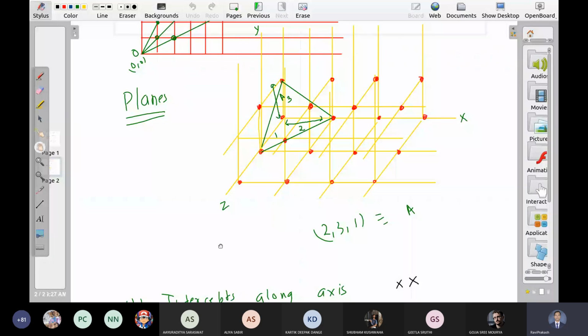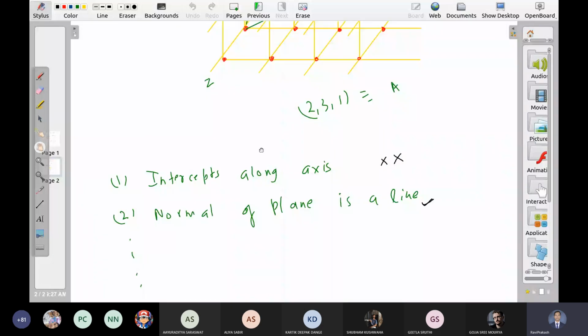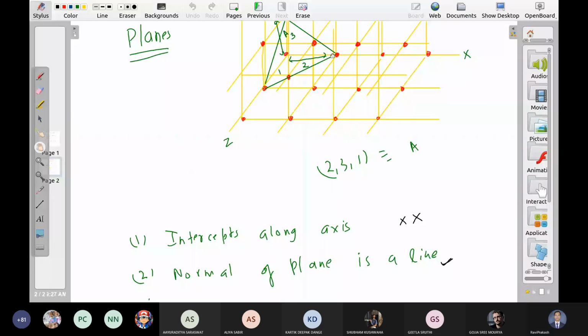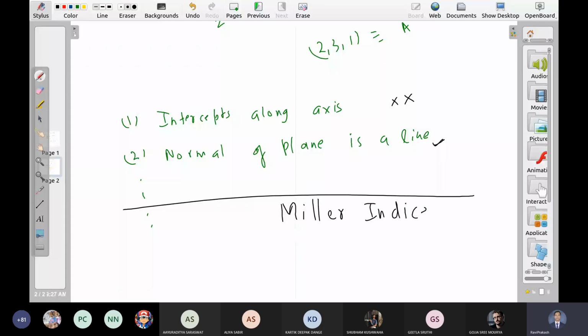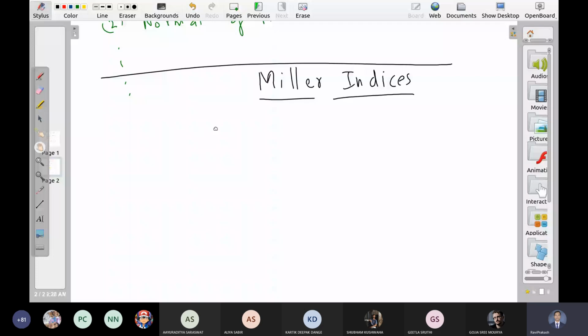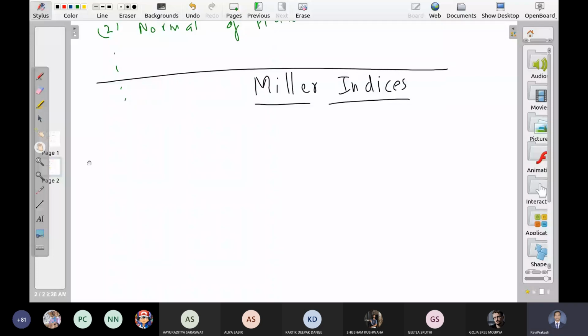So the method to represent the plane is called Miller indices. What are Miller indices? Let me choose some coordinate system, although it has no meaning. You can choose any point as origin. So I choose any one of the points as origin. Let me call this x, this y, this z.